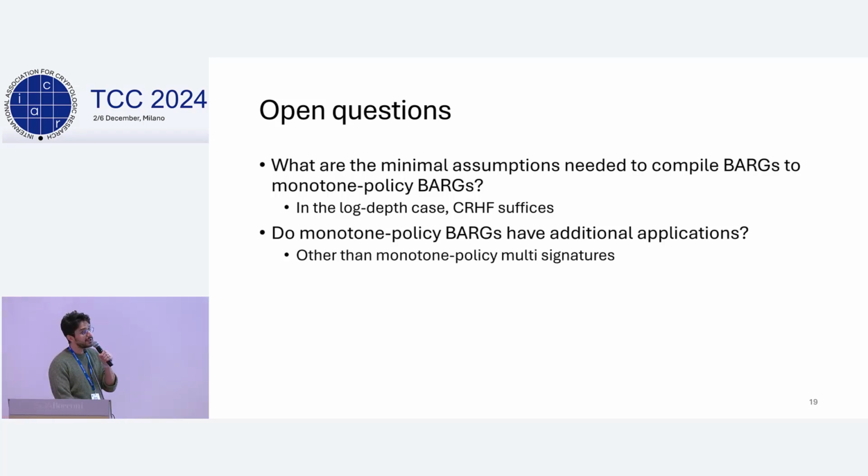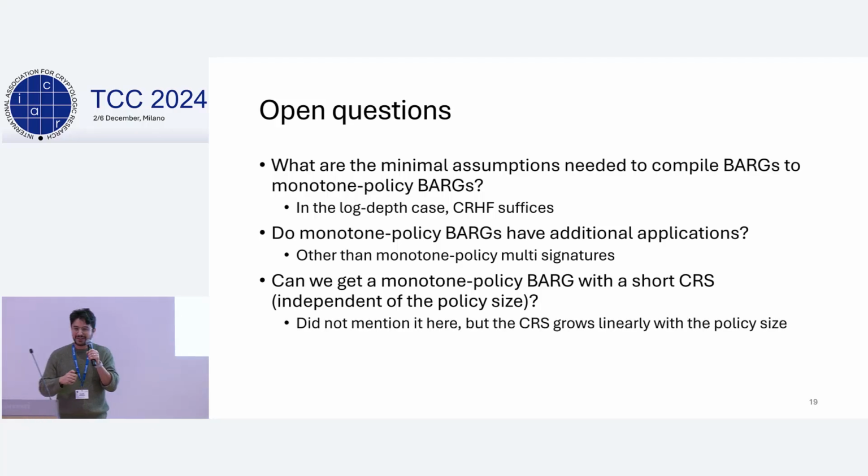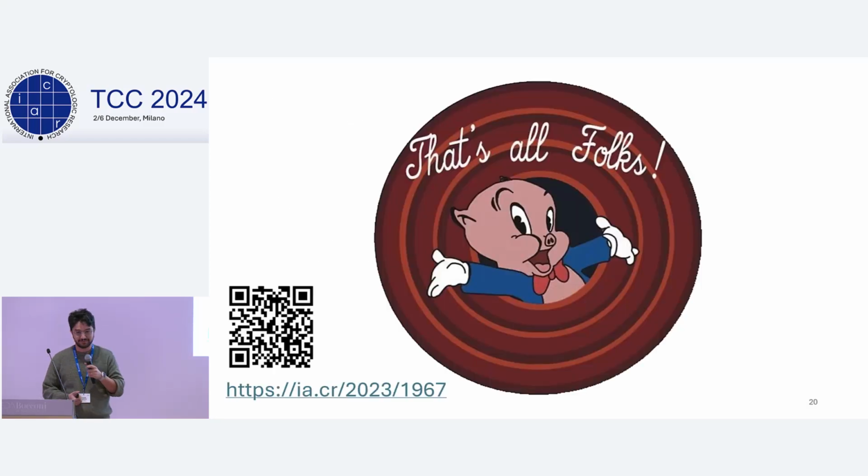Another question is, do monotone policy BARGs have additional applications, other than monotone policy multi-signatures? And finally, can we get monotone policy BARGs with a short CRS? I didn't get into our construction. I think someone else mentioned that question before. But here our CRS grows with the size of the policy. So can we get something that's independent of the size of the policy? Again, the proof is short. I'm talking about the CRS. And that's it. Thank you.